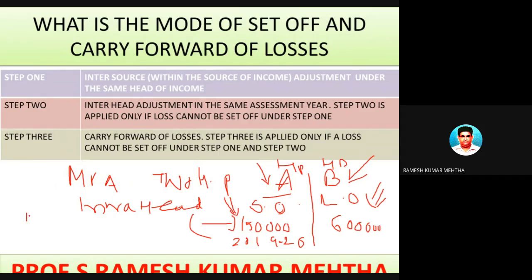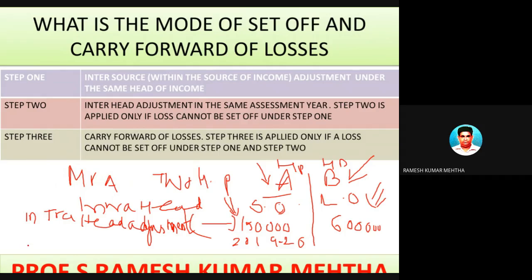So under the intra-head adjustment, loss from one source can be set off against profit or gain or income from the same source.